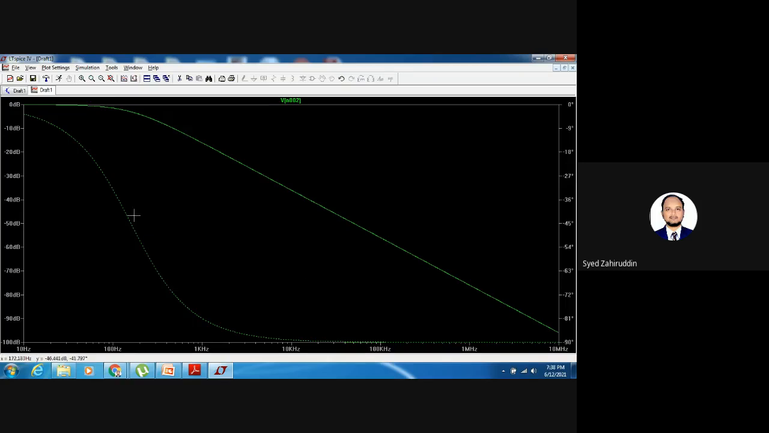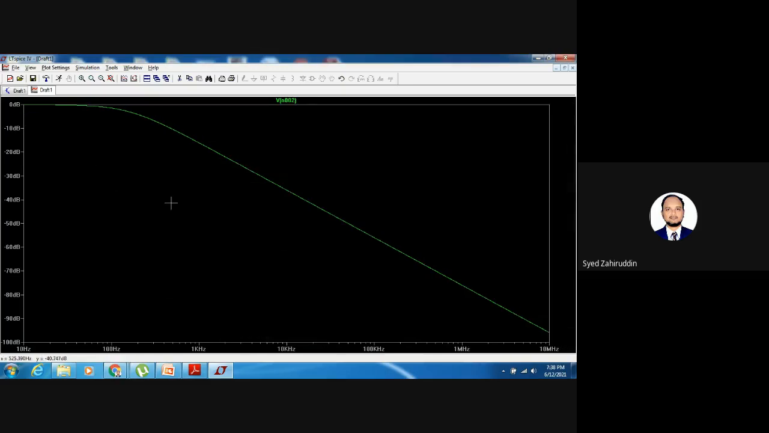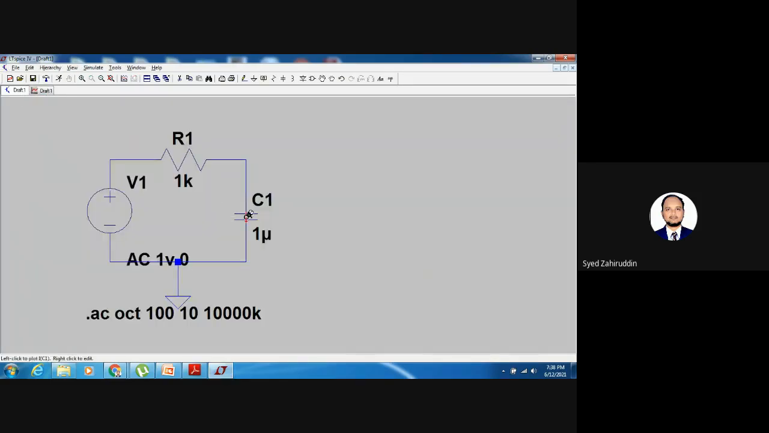Suppose you don't want to display this phase curve, just click on this y-axis, then select don't plot phase, and the phase plot can be removed. Only the magnitude plot will be there. Like this, we have the possibility of simulating the circuit. Now going back to the circuit, just by interchanging this resistor and capacitor, we have the possibility of performing the high pass filtering option.